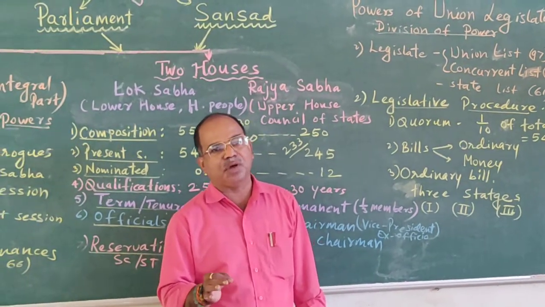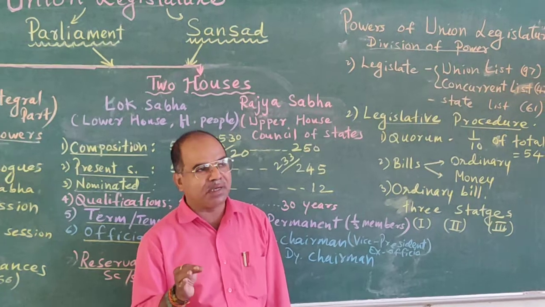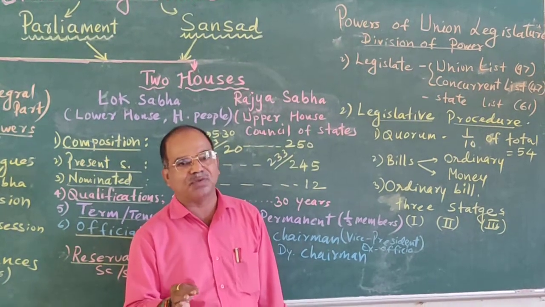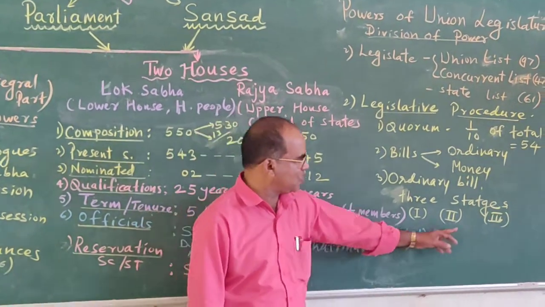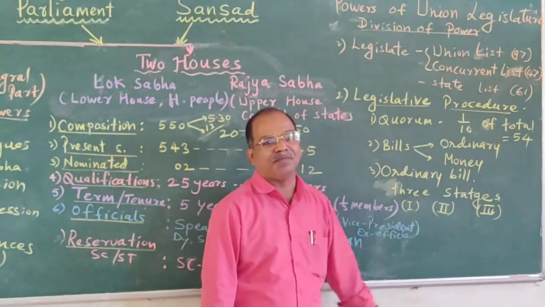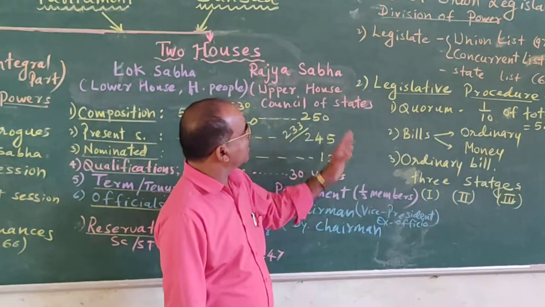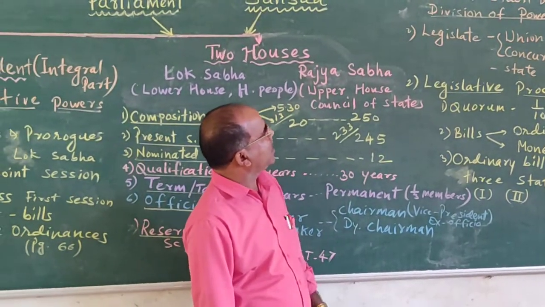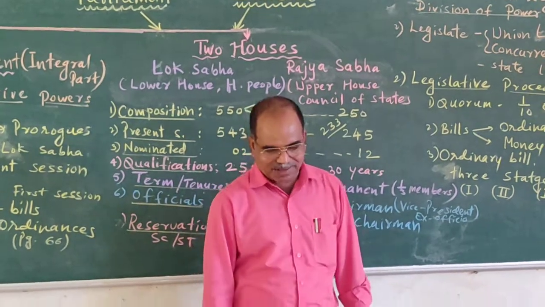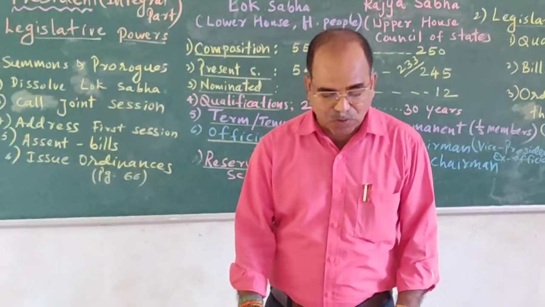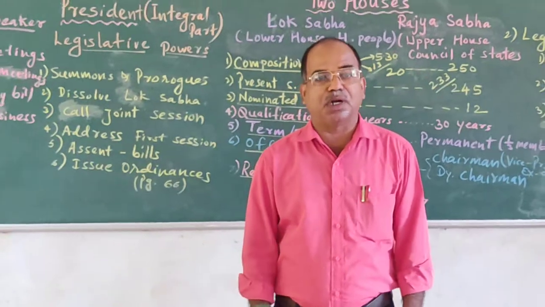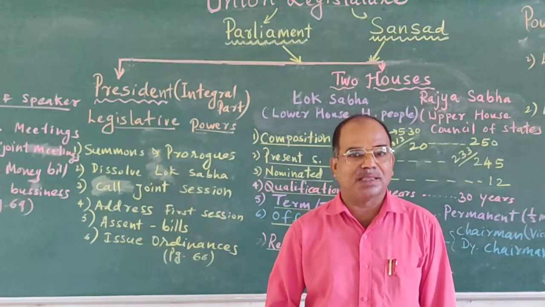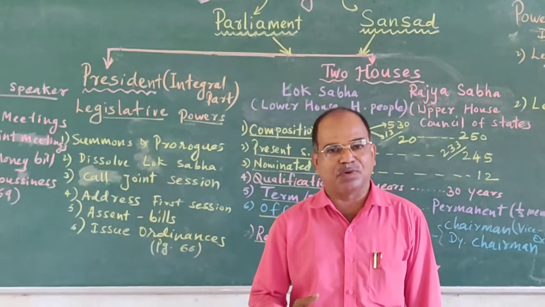Here one point you have to keep in mind: whichever house a bill starts in, in the same house the bill should be introduced for the passing of law. Like that, we have discussed the different procedures of the Indian legislature. There are also parliamentary measures to control the executive. You can refer to this in your textbook. Thank you.